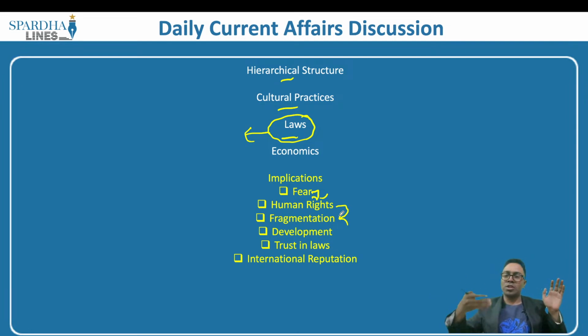So there is animosity and brewing of enmity between castes, leading to law and order violation in the country. So the society is becoming far more vitiated. There is a toxic environment that is created, leading to further fragmentation of the society. Humanity as a perspective is not taken into picture. This caste takes superiority over humanity. So there is fear, leading to the violation of human rights, leading to fragmentation in the society, and ultimately these sections of people who are supposed to have been empowered over a period of time do not get empowered.